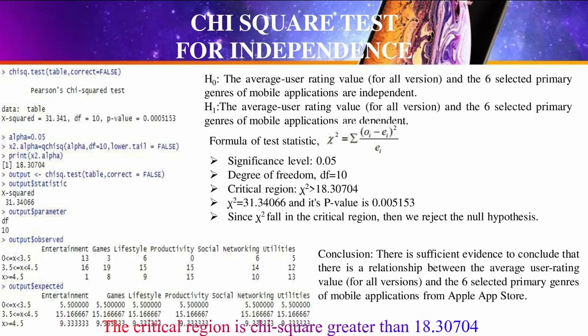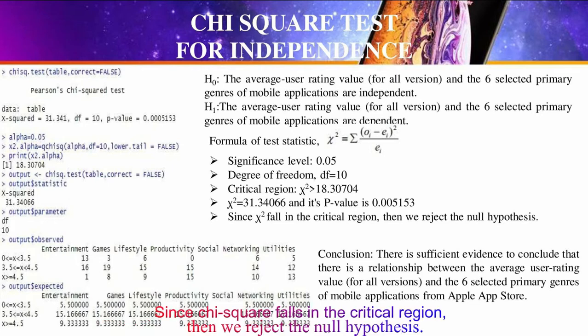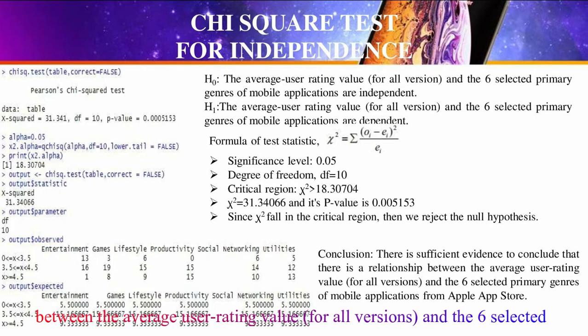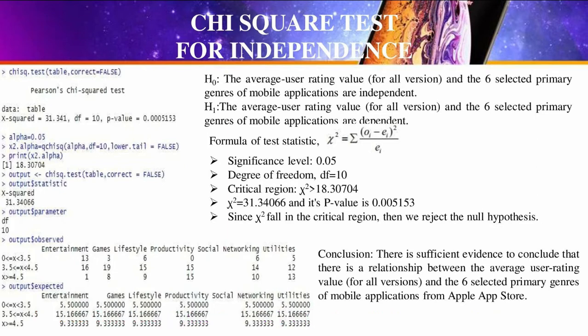The critical region is chi-square greater than 18.30704. Since chi-square falls in the critical region, we reject the null hypothesis. Hence, there is sufficient evidence to conclude that there is a relationship between the average user rating value for all versions and the selected primary journeys of mobile applications from Apple Store. The last part I'm going to talk about is ANOVA.